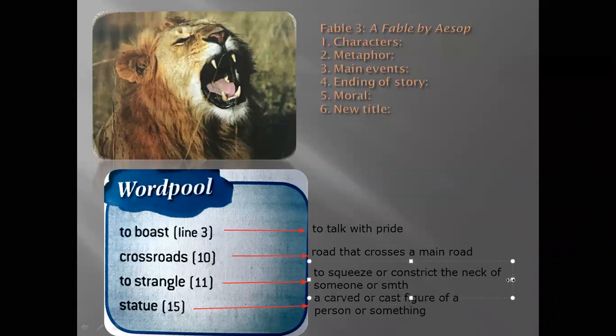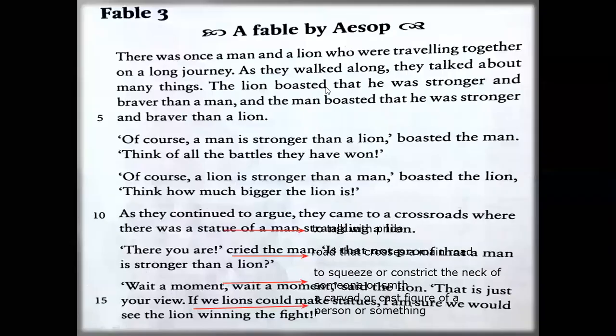Yeah. Okay, so now let's move on to our story. The next page, the story is over here. Okay, so fable number 3. This is our story, a fable by Aesop. While we read, you have to think of what I have told you before.